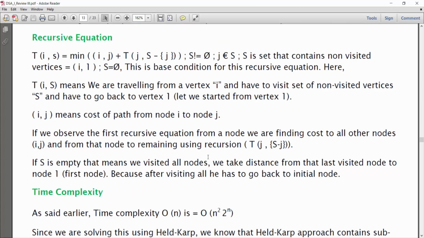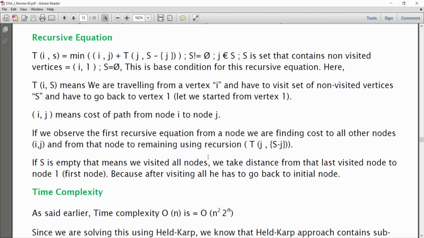Here is the recursive equation for our dynamic programming. We are considering T with variables i and S: the minimum over j of the cost from i to j plus T(j, S minus j), where S is the set of non-visited vertices.